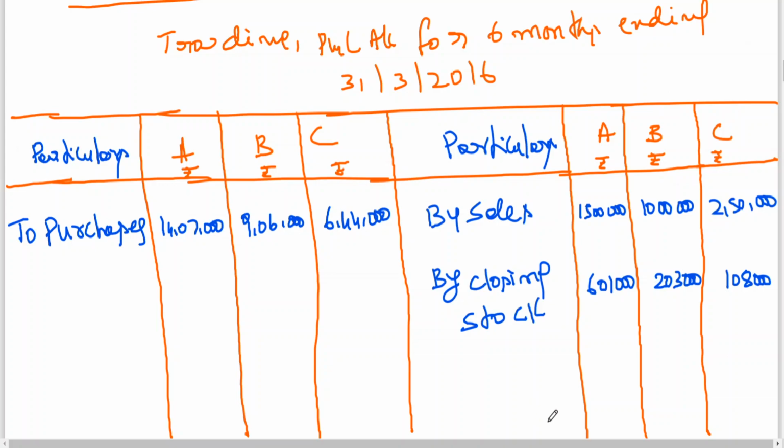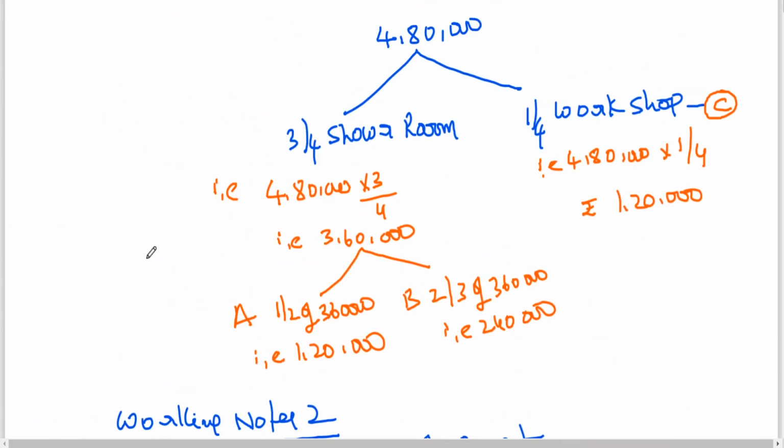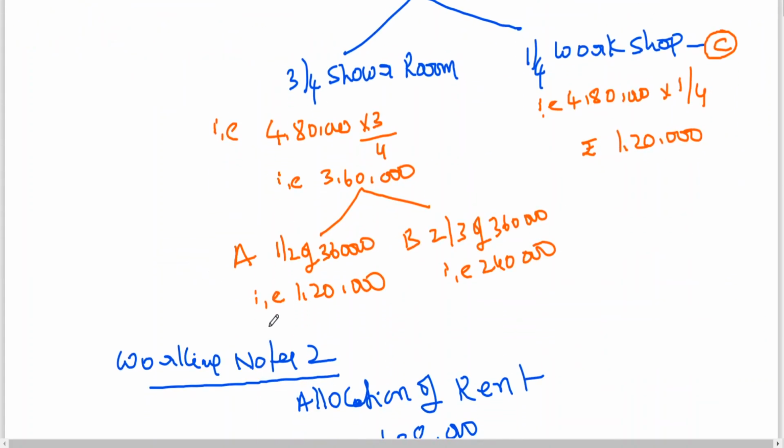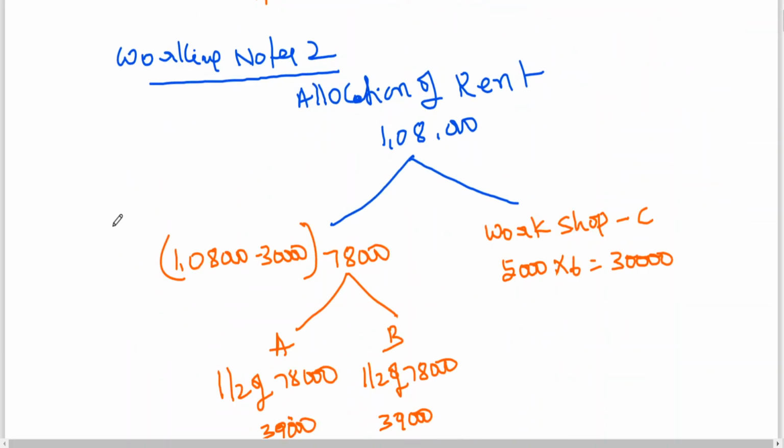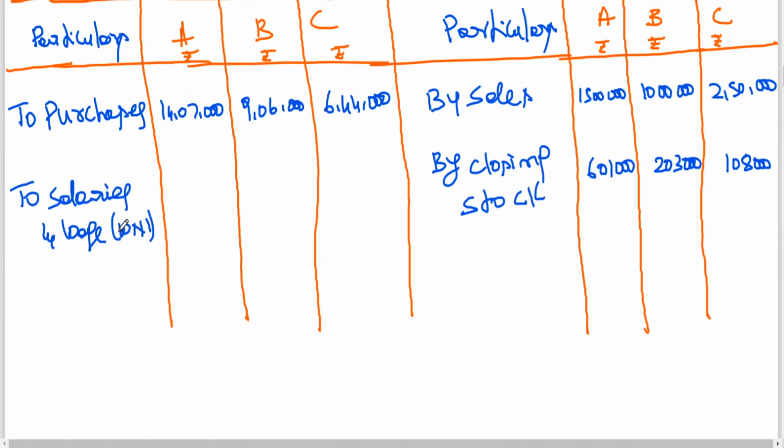Now come back to expenses. To salaries and wages, we went for working notes number 1, and salaries and wages have been apportioned: 120, 240, 120.